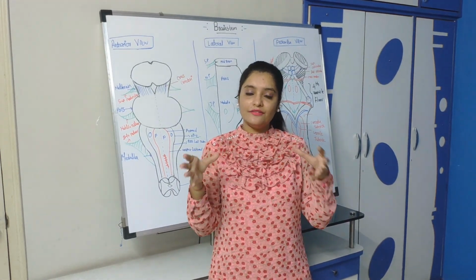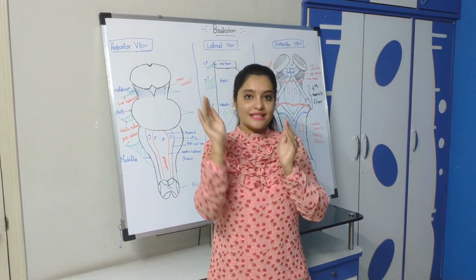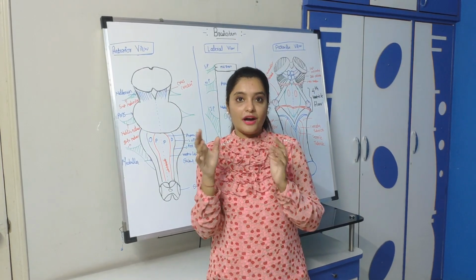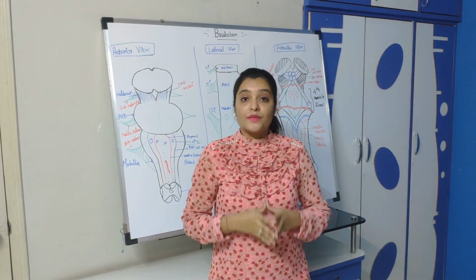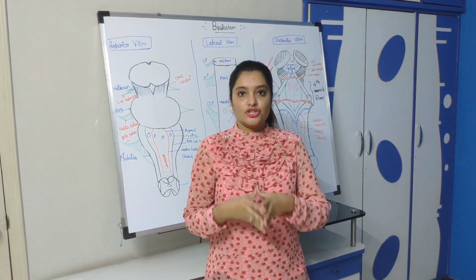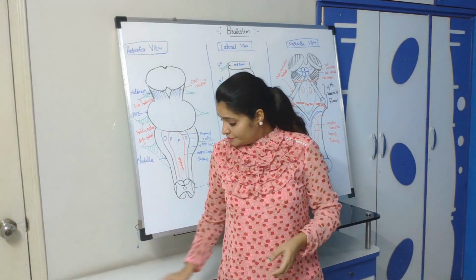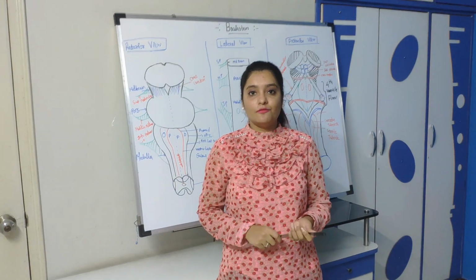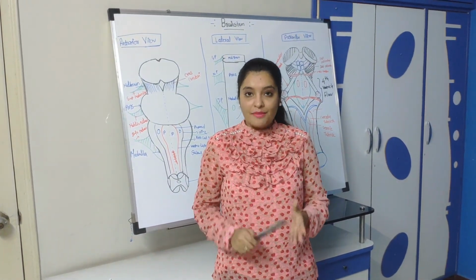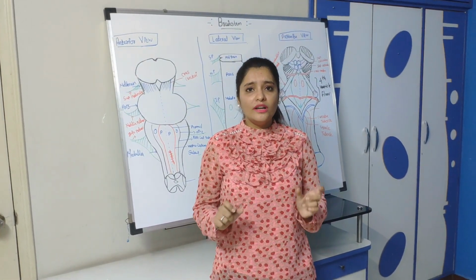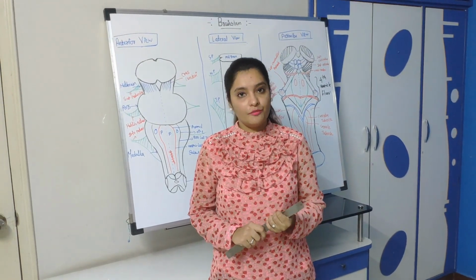It is also connected with the cerebellum. Cerebellum is actually situated at the posterior part of the brainstem. So it also provides communication between cerebral cortex and cerebellum. So all of you know the parts of brainstem. Today in my lecture I am going to give you only an introductory portion of brainstem.